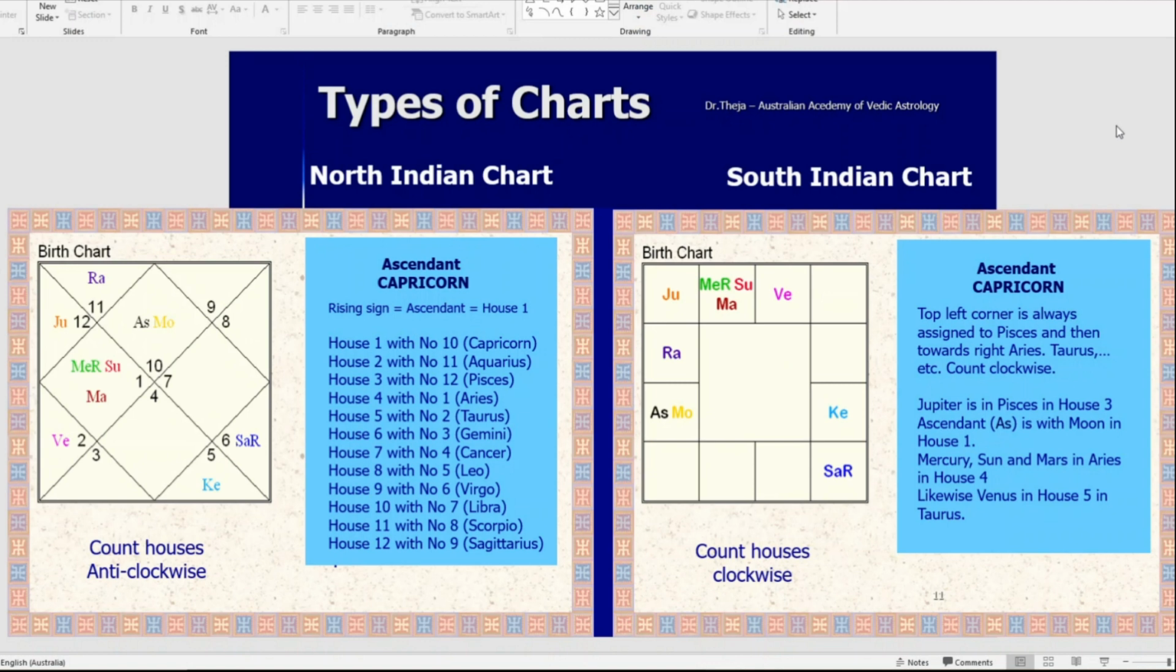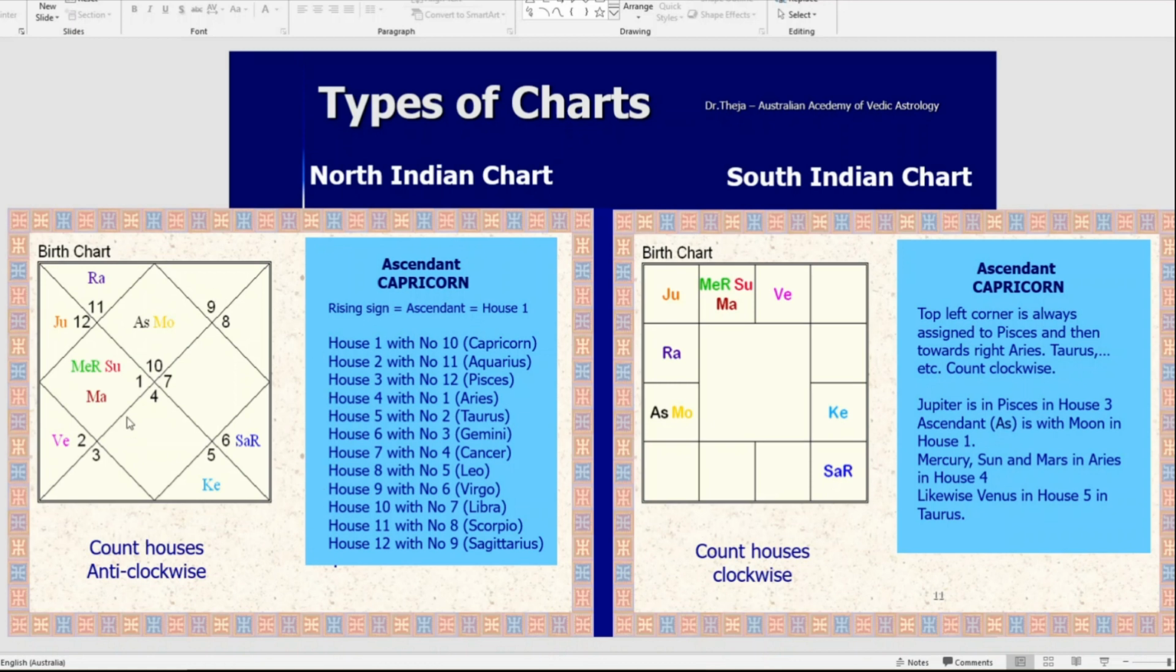So now this diagram here says we have two types of charts. One is the North Indian chart, the other one is the South Indian chart. I am more familiar, happier with the North Indian chart. South Indians and even Malaysians, they like the South Indian chart. But the diagram is different. The principles of Vedic astrology and how we evaluate are all the same. But let's have a look at the birth chart of our sample according to the North Indian chart.